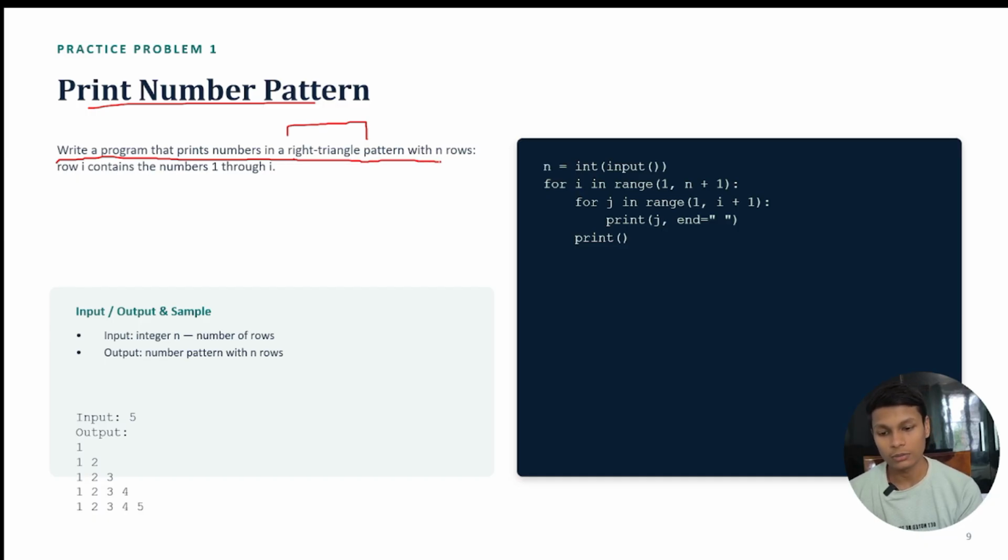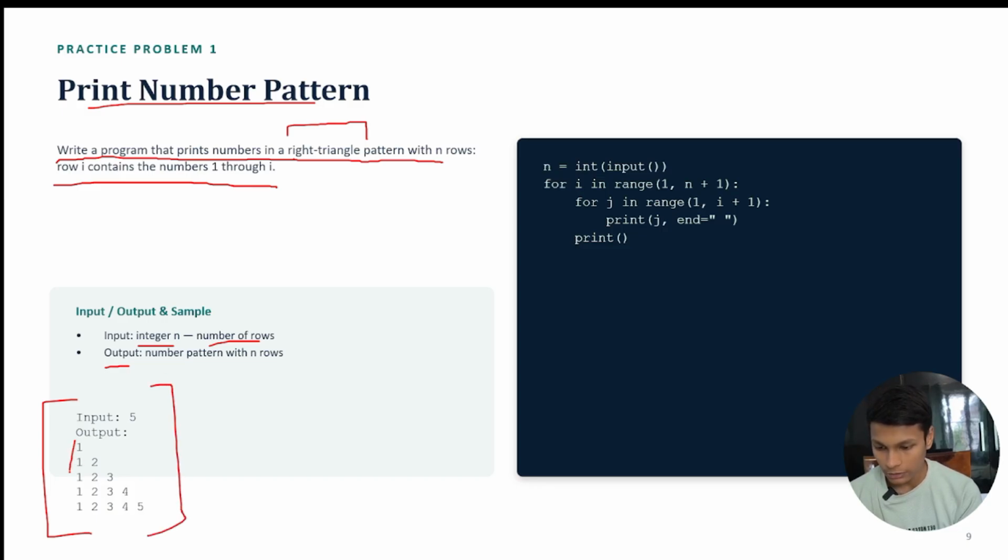We take n, the number of rows, as input from the user. Row i contains the numbers 1 through i, which means i increases with every iteration. Here you can see a sample: the input is an integer n, the number of rows, and the output pattern is like this.